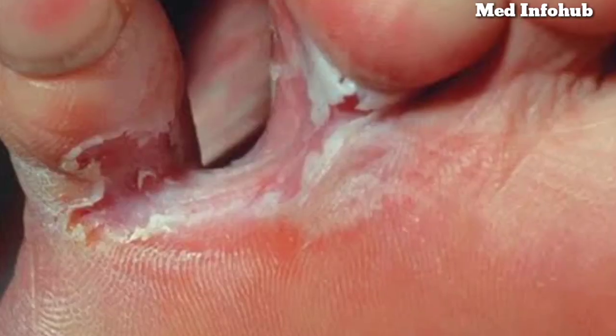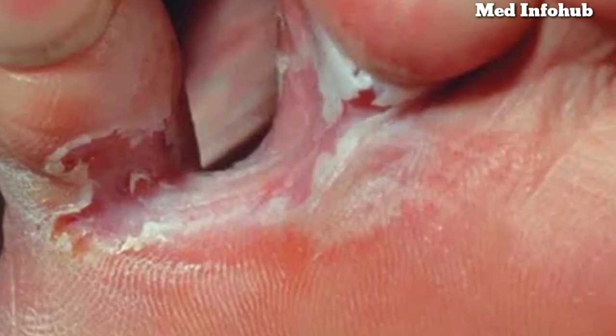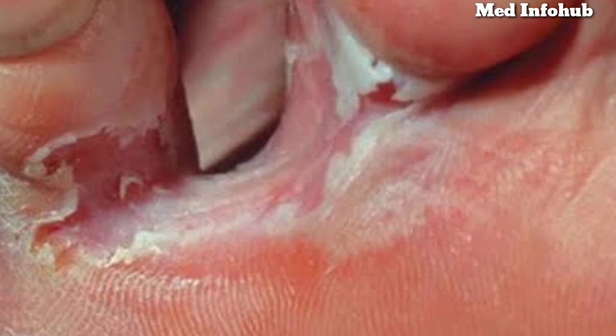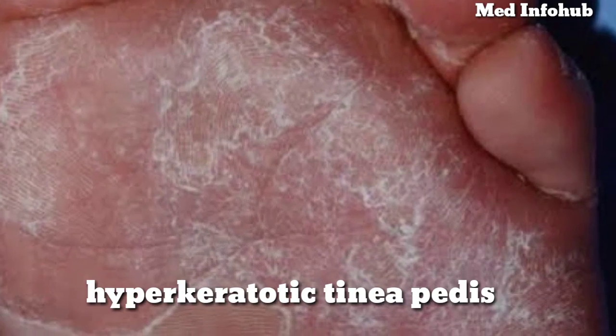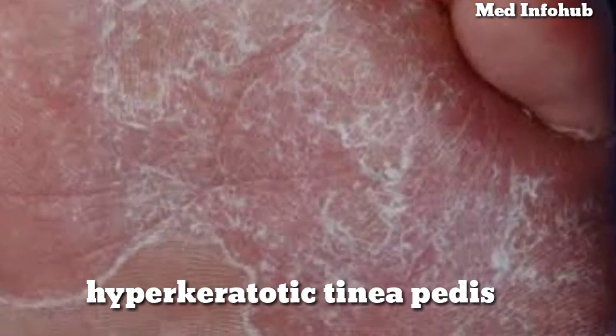Interdigital tinea pedis is characterized by maceration, scaling, and itching of the skin. Let's see the next presentation of Tinea pedis, the hyperkeratotic tinea pedis. This is erythematous and involves the soles of the feet. Chronic hyperkeratotic tinea pedis manifests as scaling and thickening of the soles.